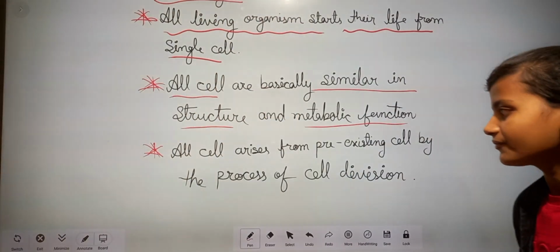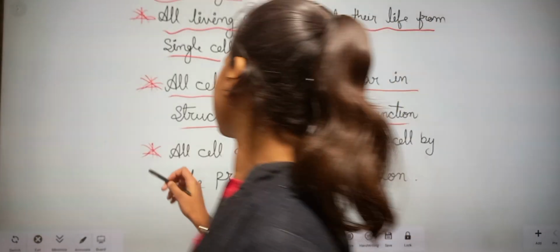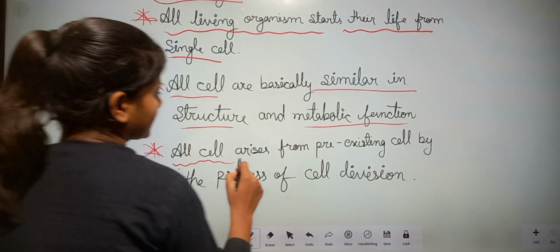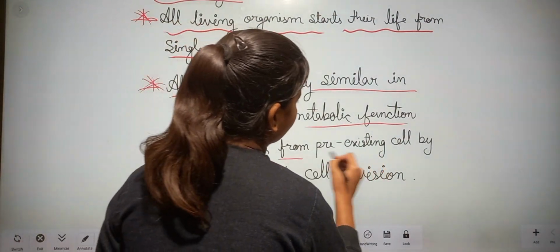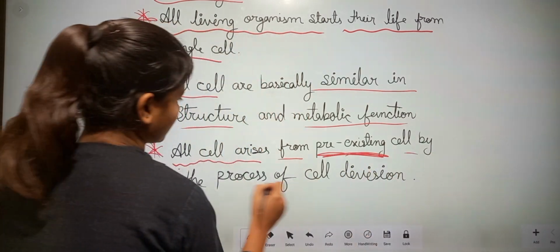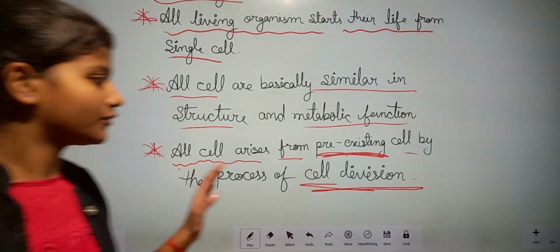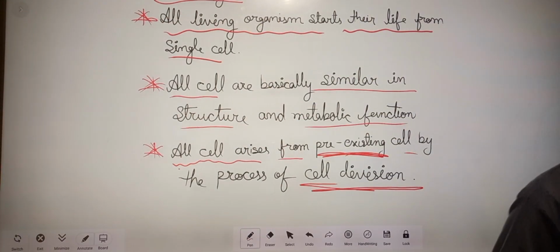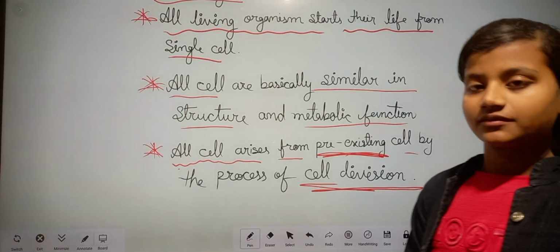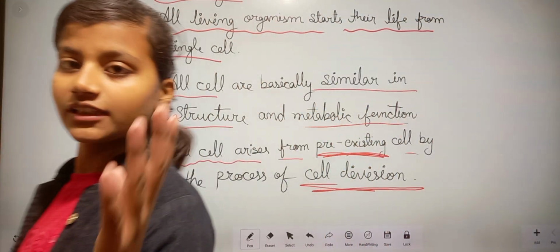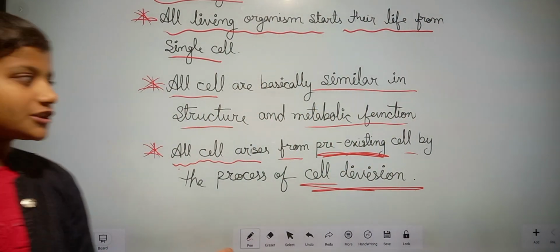Okay. And our last point is all cells arise from pre-existing cell by the process of cell division. In the previous video, we saw how new cells arise from pre-existing cells.